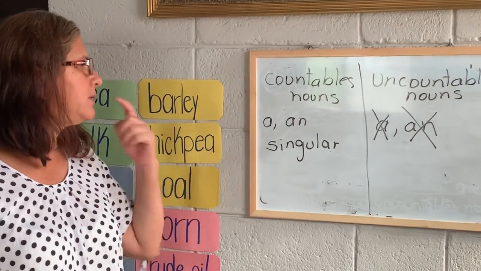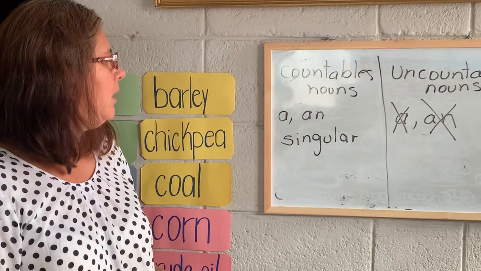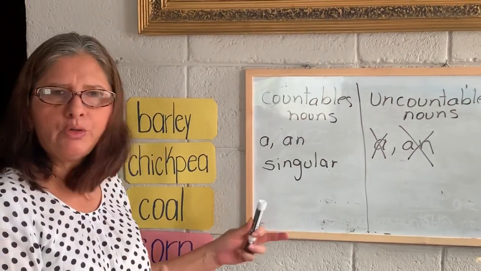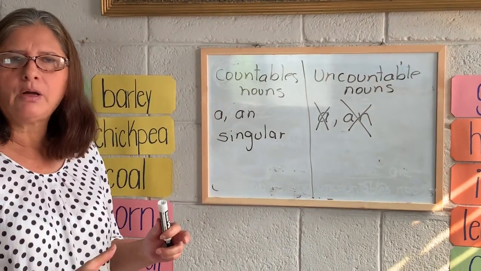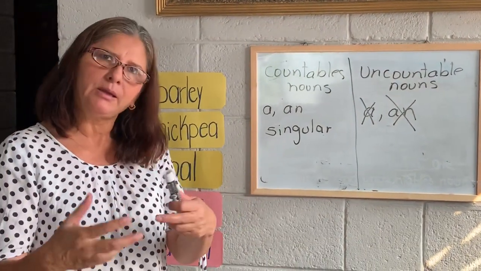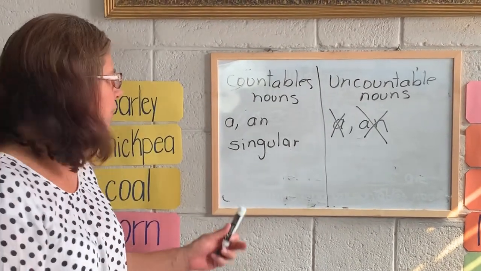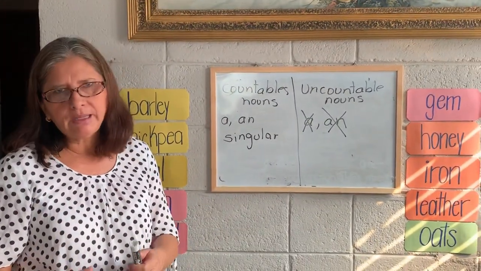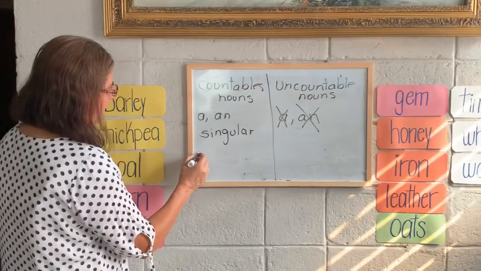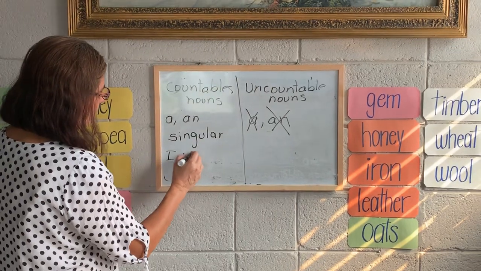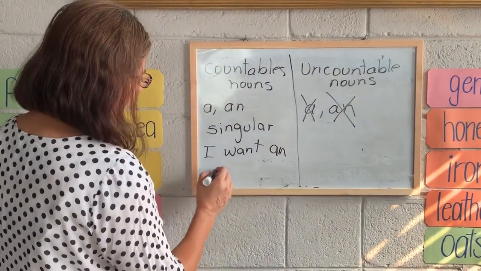When we use a countable noun, the subject and the verb must agree. There must be an agreement between the verb and the noun. For example, I want an apple.